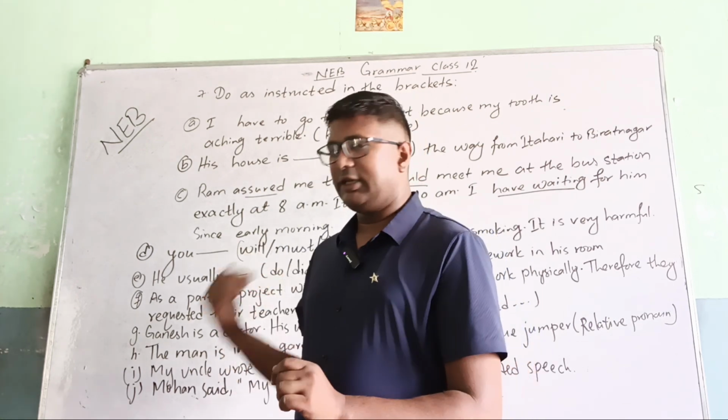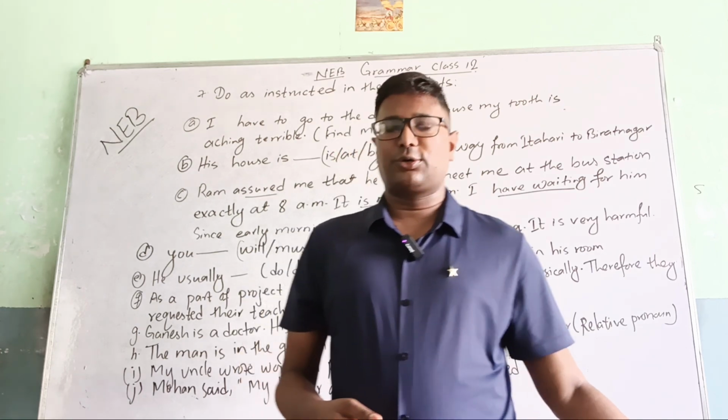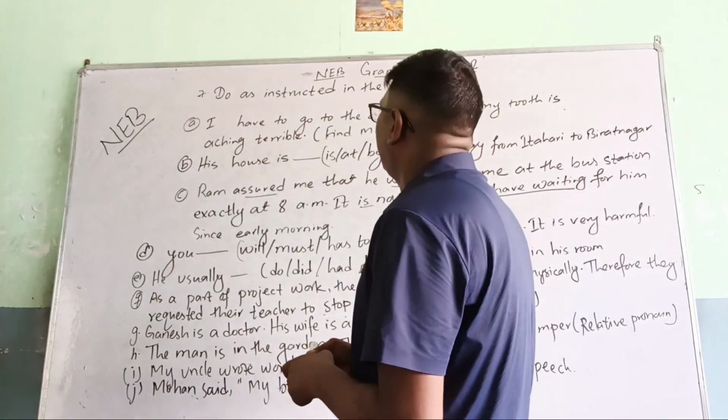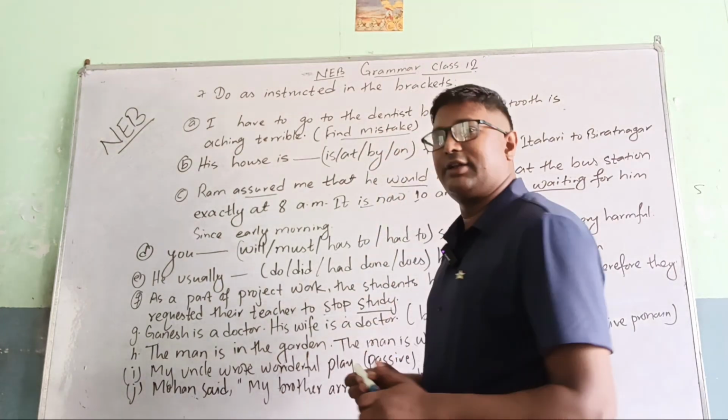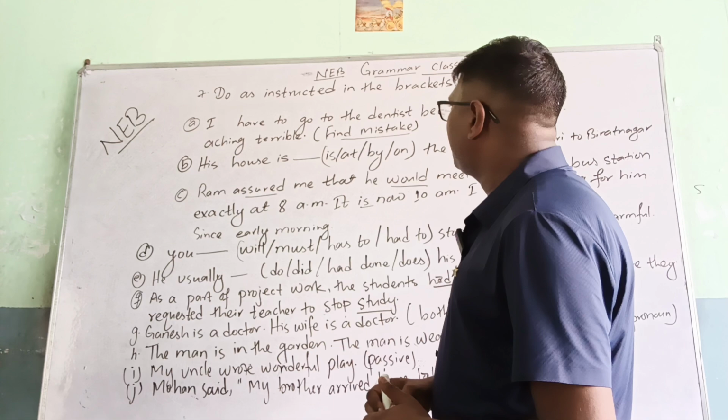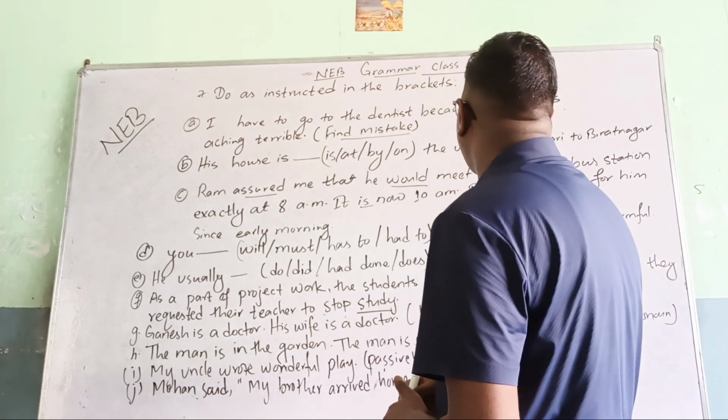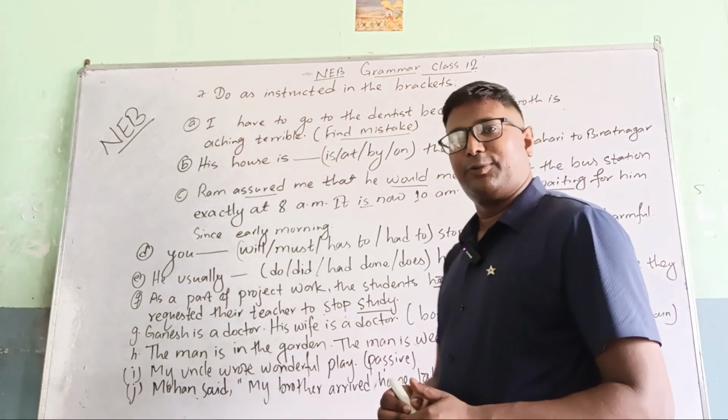As you see on the whiteboard, the first question is related to finding the mistakes. I have to go to the dentist because my tooth is aching terrible.